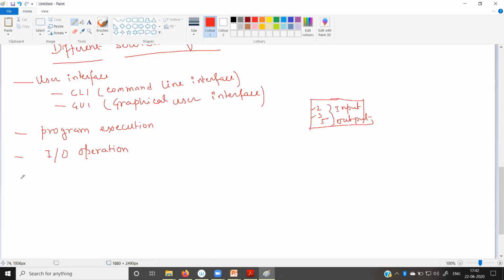Now the next operation is called file system manipulation. That is another service of the operating system. Suppose you write something in MS Word and you are saving it.